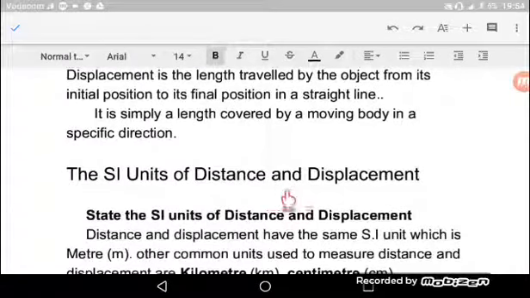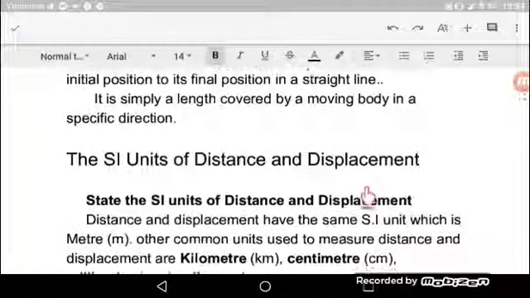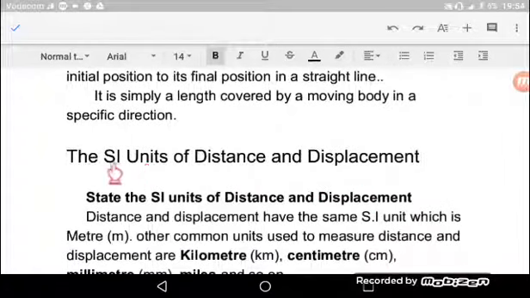So now let's come here to the SI units of distance and displacement. Kwanza kabisa you have to know the meaning of SI units. Na unit ni alama, the symbol or sign that is assigned to a number to describe the measurement, the kind of measurement made. Kwa hiyo ni alama ambazo zinaandikwa baada ya namba kuonyesha kwamba kitu kilichopimwa ni nini. Je, ni umbali au ni uzito au ni muda? Hiyo ndiyo maana ya unit.